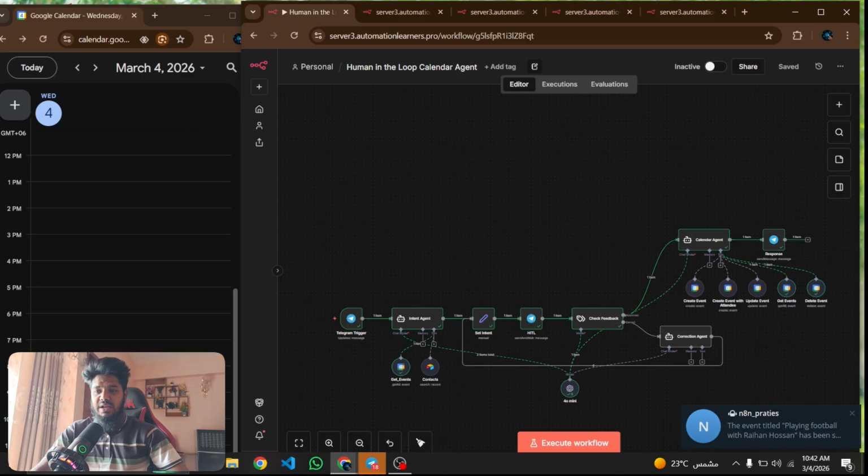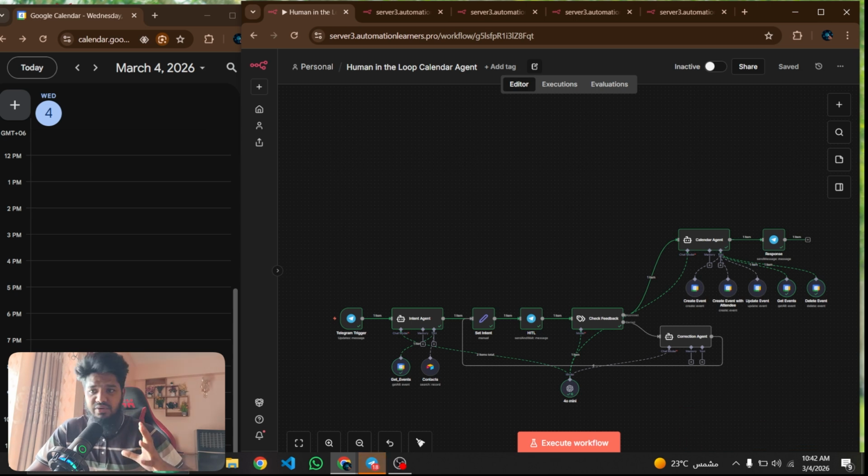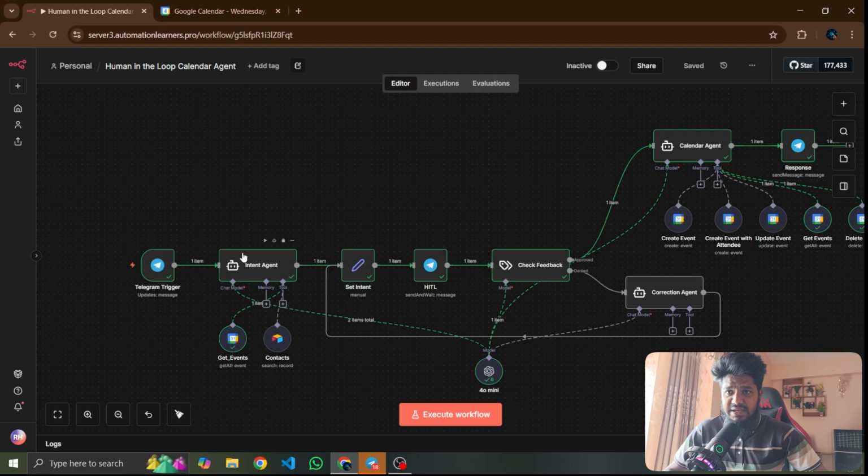Now I will demonstrate step by step how you can make this workflow and implement it in your business. You can see a couple of AI agents included here. First of all is the intent agent, which pulls all events from the Google Calendar. The second one is contract information, which fetches data from Airtable or whatever it is.